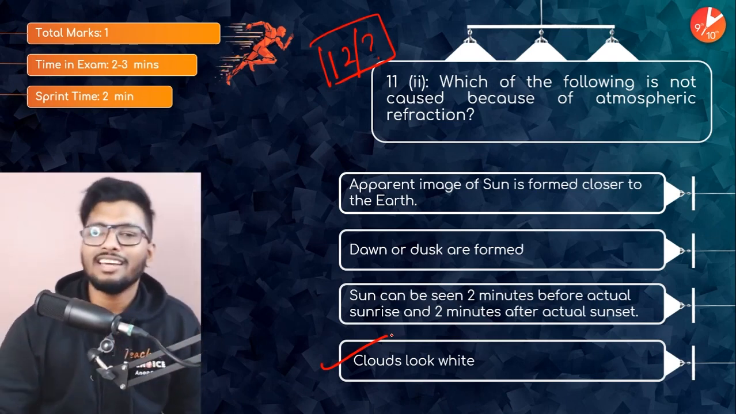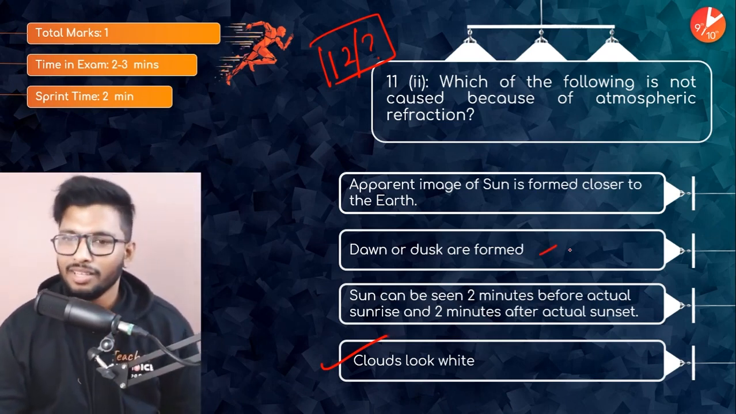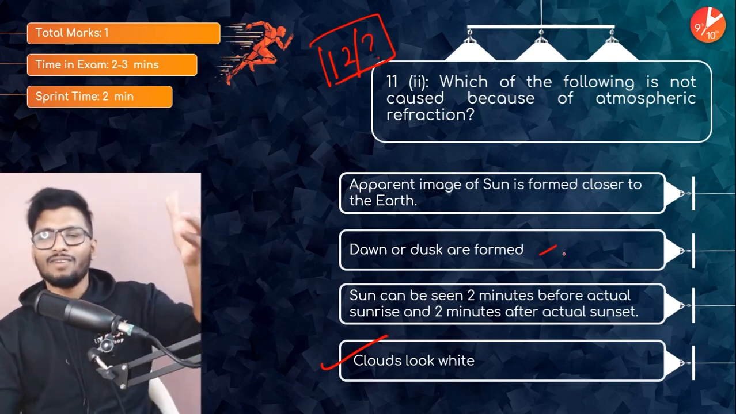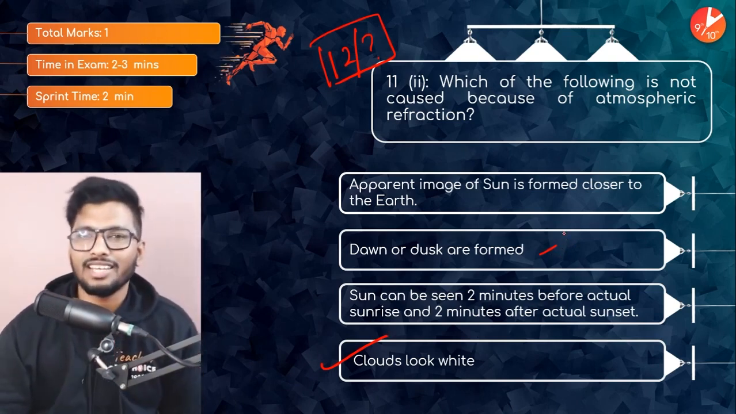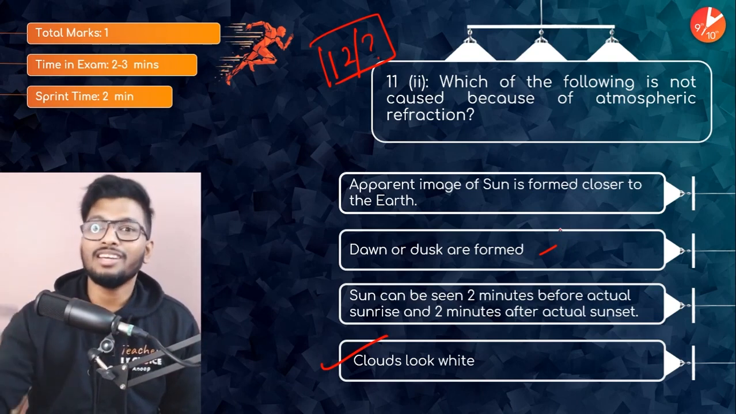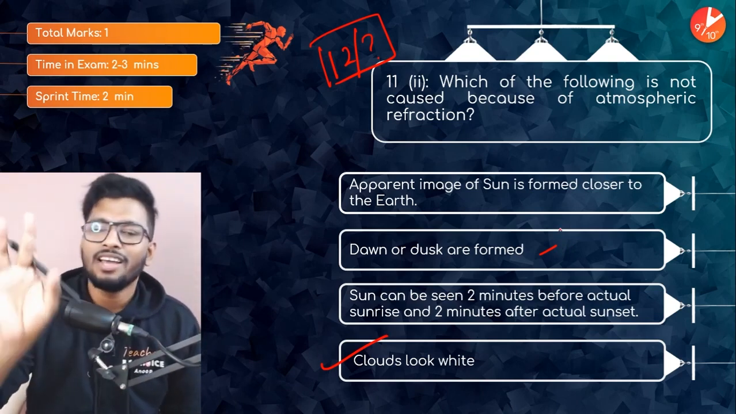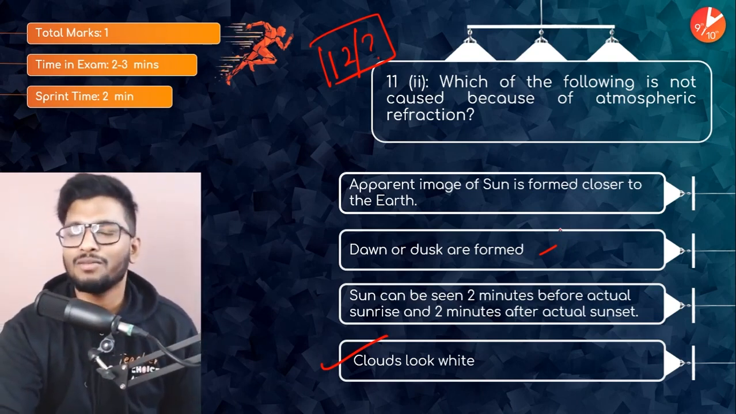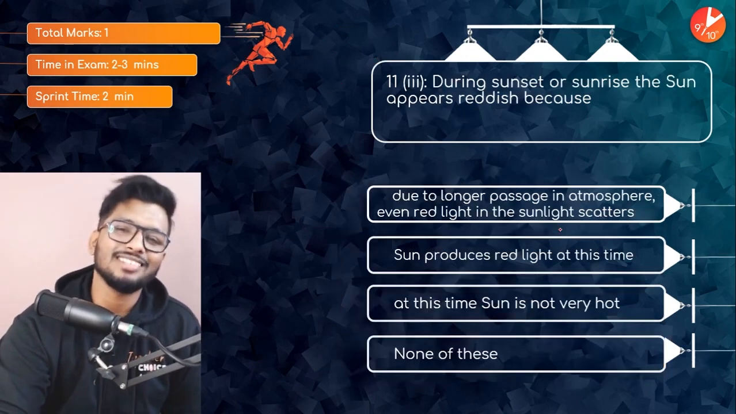But clouds, here you can see that there's also scattering of light happening in dusk and dawn formation. Why does the sun appear reddish in color? Scattering of light is also happening, and there's atmospheric refraction also. But clouds don't appear white because of atmospheric refraction. So that'll be the answer.